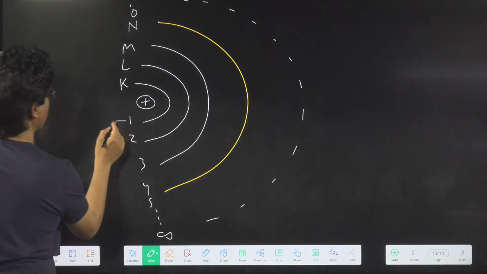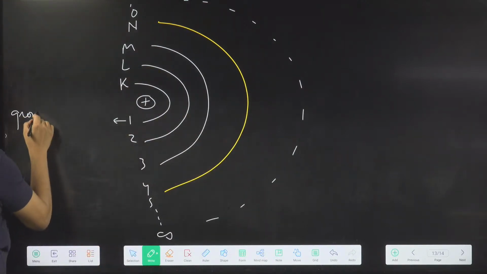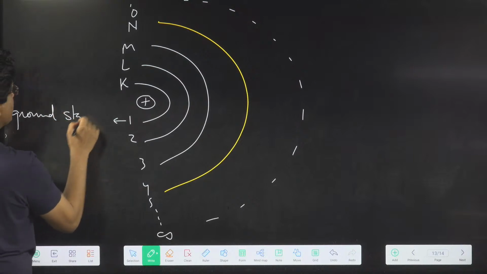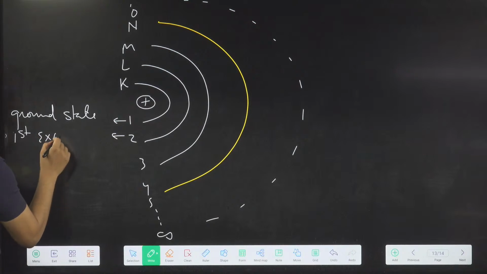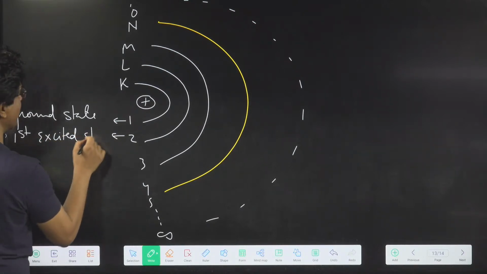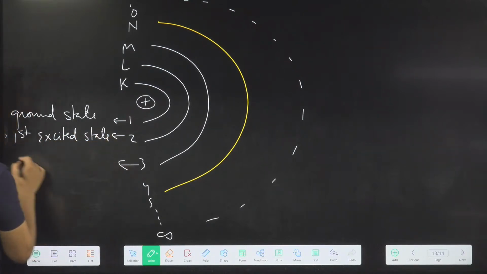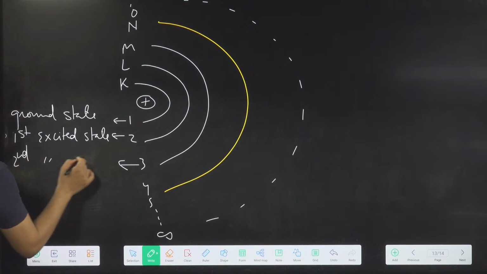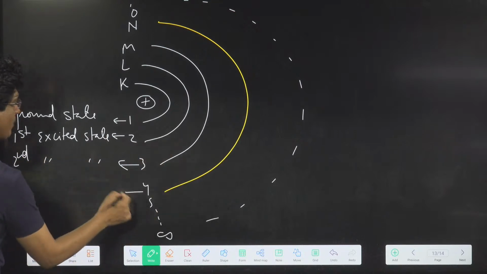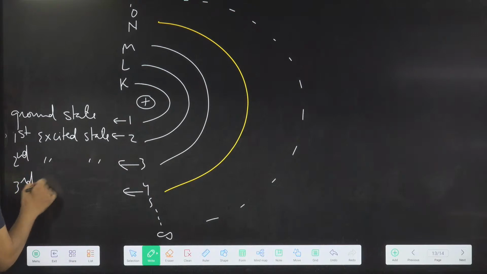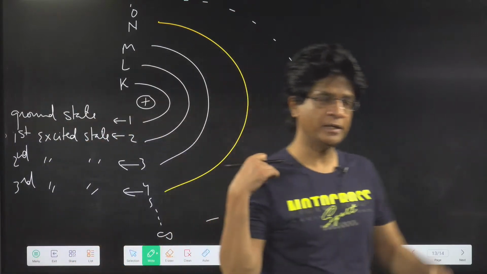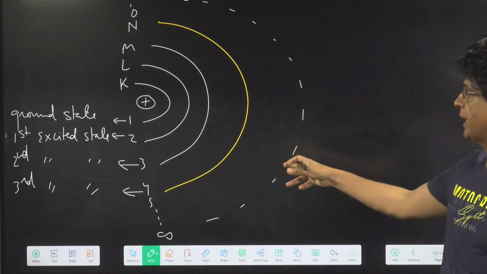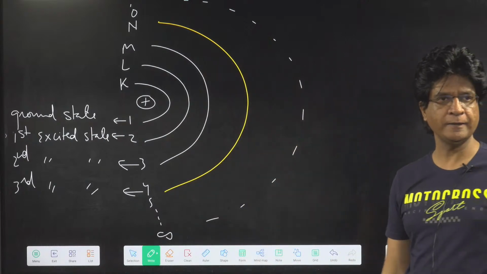This orbit number 1 is also called ground state. Orbit number 2 is called first excited state. Orbit number 3 is called second excited state. And orbit number 4 will be called third excited state. Yes or no? Remember that. They will ask some beautiful questions on that. Are you getting it? Good.